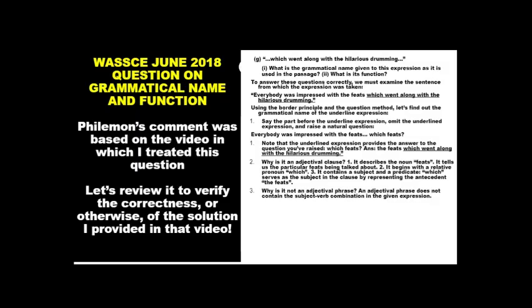Which is the subject, went along with the hilarious drumming is the predicate, with went as the verb. Okay. Now, a phrase does not have this, and that is why that expression is definitely not an adjectival phrase, but an adjectival clause. I hope this should be quite clear to you.